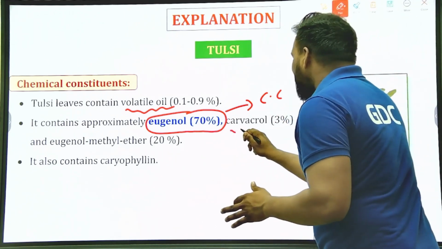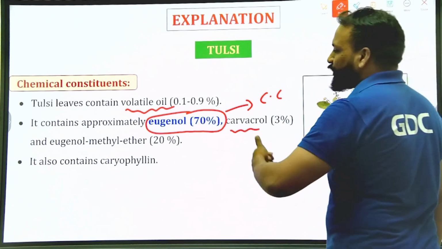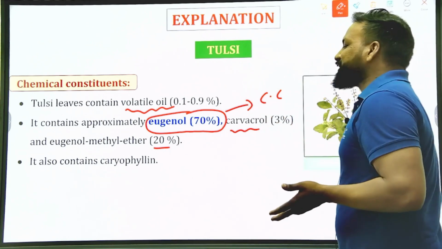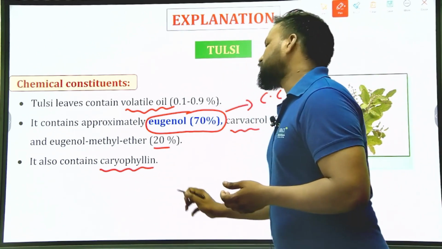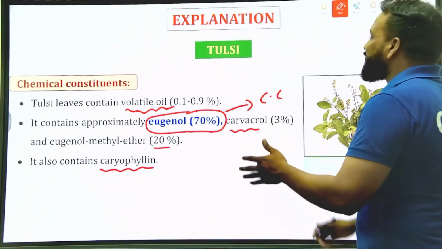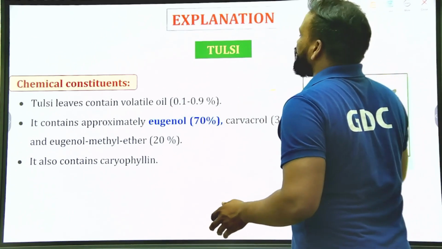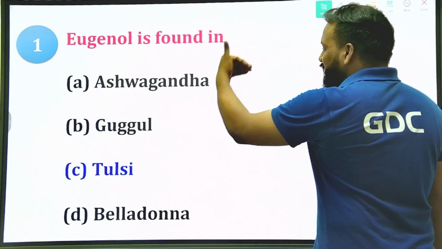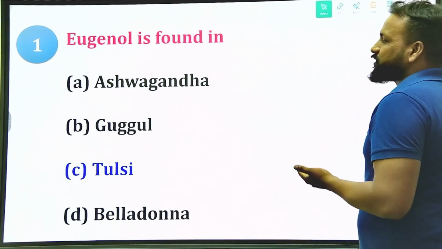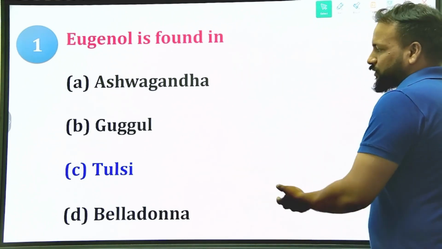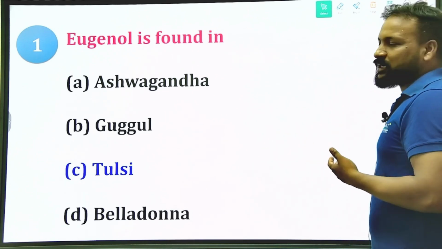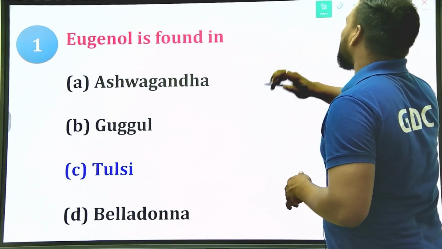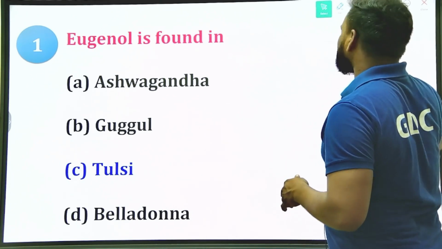Apart from that, carvacrol is 3 percentage, eugenol methyl ether 20 percentage, and it also contains caryophyllene. The rest of the drugs are alkaloids or glycosides. So Tulsi has the eugenol, and that's the right answer.